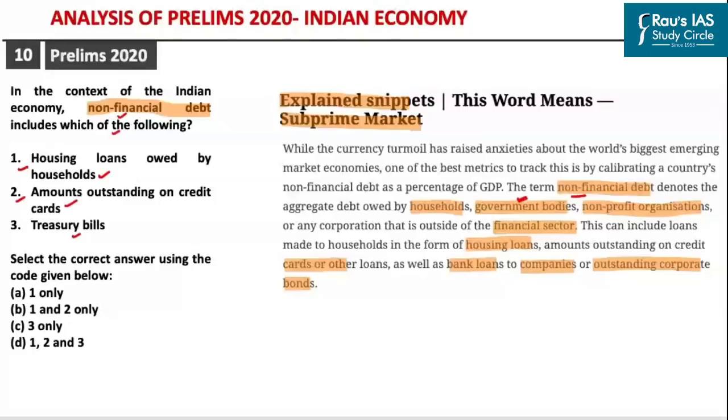So ideally, even the treasury bills should be part of the non-financial debt. So in all likelihood, the answer to this question should be D, that is 1, 2 and 3. But with a note of caution, I want to reiterate that this is the answer which we feel is correct based upon our interpretation. Ultimately, the right answer would be given by UPSC when it releases the answer key.